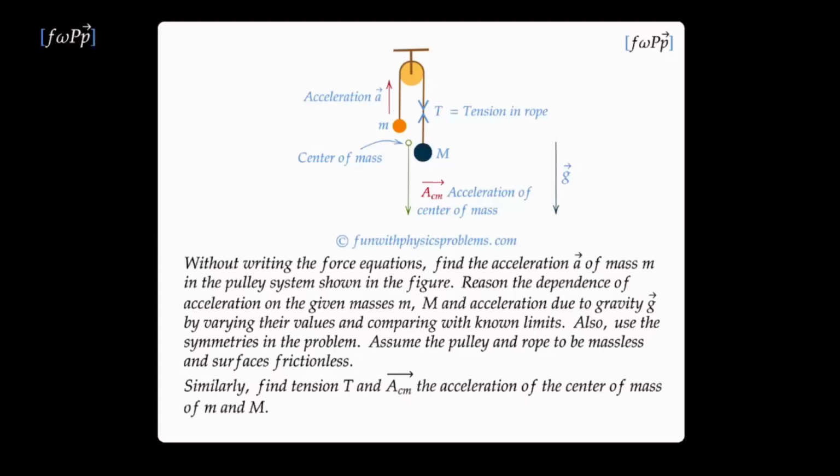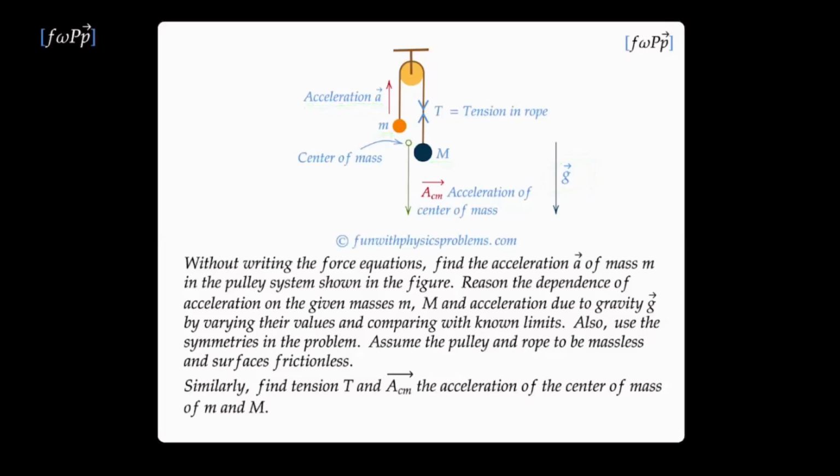This is a classical pulley problem with two masses, but this is to be solved without writing the force equations. So no F is equal to ma. If you look at the given quantities in the problem, they are the masses and the acceleration due to gravity. By varying these quantities, we can think about an expression for the acceleration A.